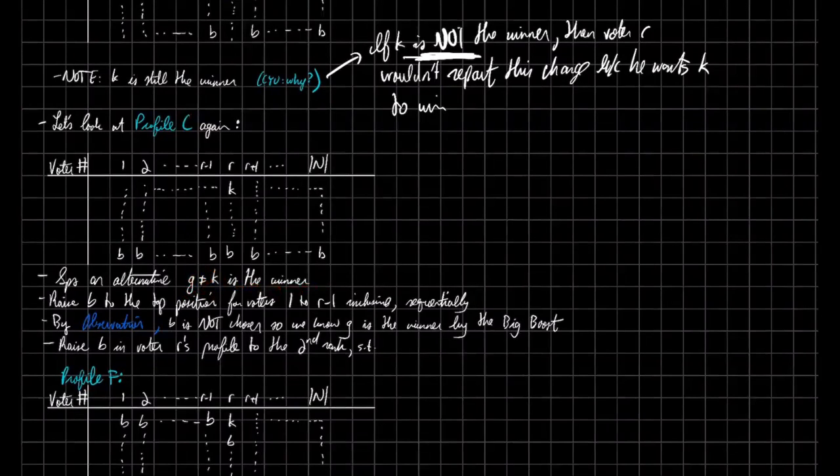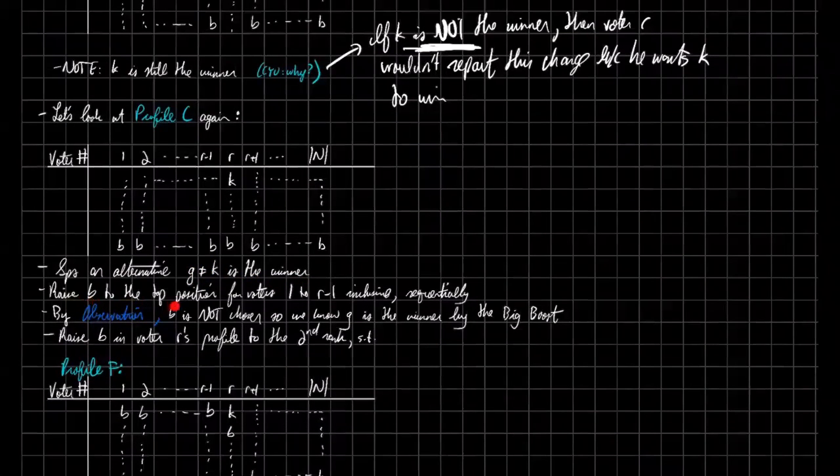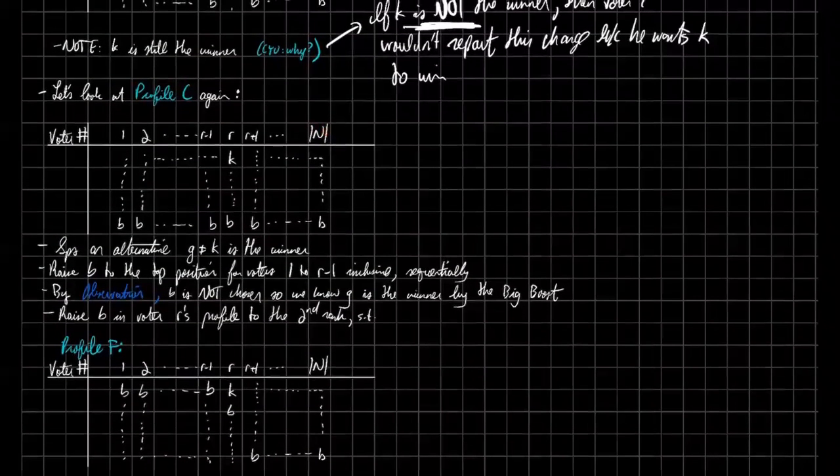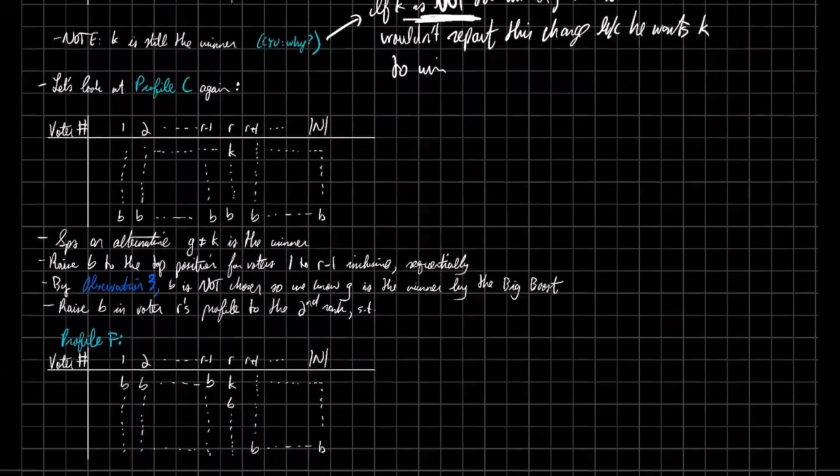G has won. Like before, we're going to raise B, or Donald Trump, to the top position for the first 1 to R minus 1 voters inclusive, sequentially. So voter 1 is going to put B all the way up here, voter 2 is going to put B, and it's going to keep going. We're going to stop at voter R minus 1, so the last B is right here at the top. We still have the same observation: voters R through the end have B last. So what does this mean? It means B is not the winner. This is again observation 3, so we know that B is not chosen.